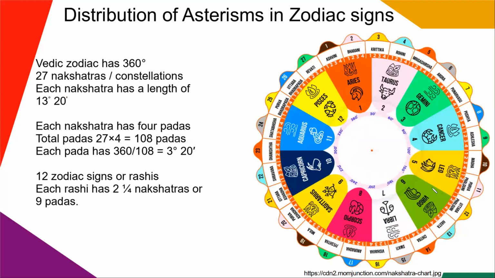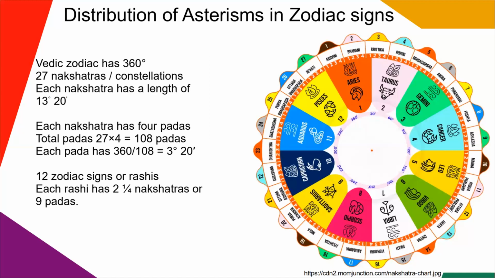The next zodiac sign is the sign of Virgo. It is sign number 6. It lies between 150 degrees and ends at 180 degrees in the zodiac. The ruler of Virgo is Mercury. Now, Virgo consists of 3 padas of Uttara Falguni, all the padas of the Hasta Nakshatra, and 2 parts of Chitra Nakshatra.